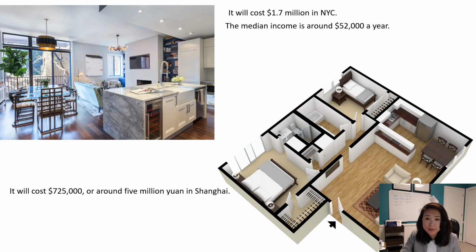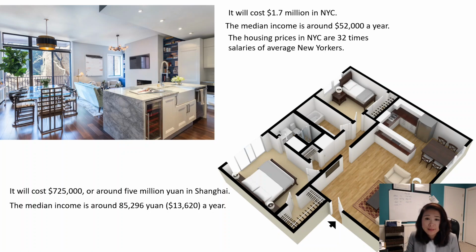In New York City, the median income is around $52,000 a year. However, in Shanghai, the median income is around $13,620 a year. That's a huge difference, because in order to afford this apartment, this housing price is 32 times the salary of your average New Yorker. However, that becomes 50 times the salary of the average Chinese. This is such a huge difference.